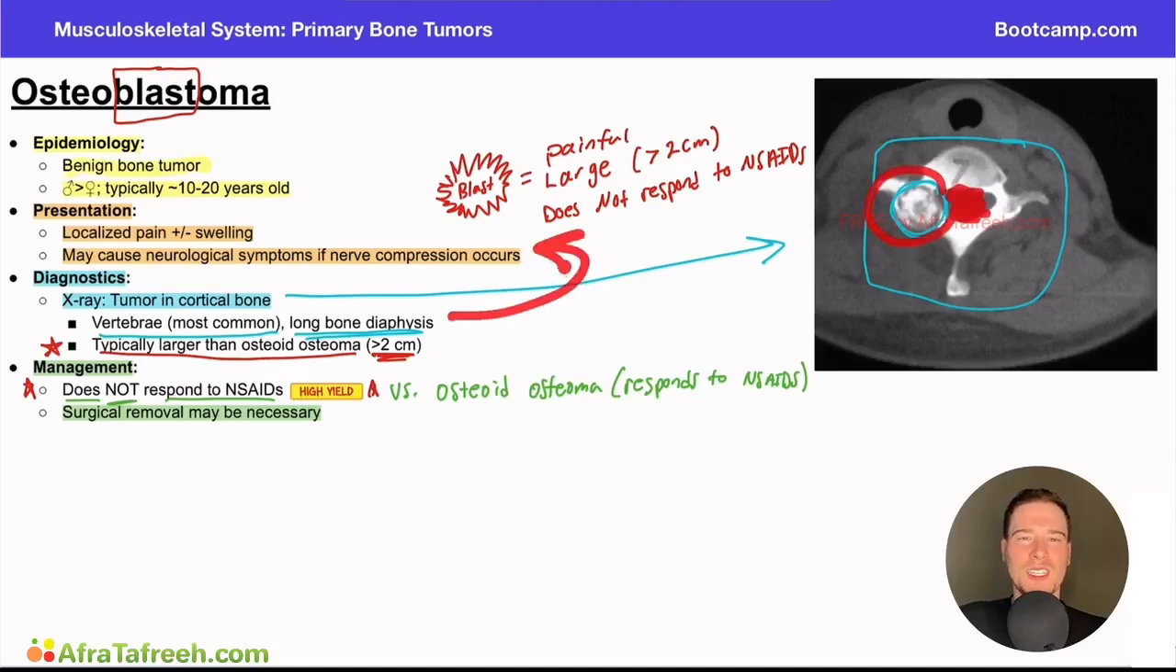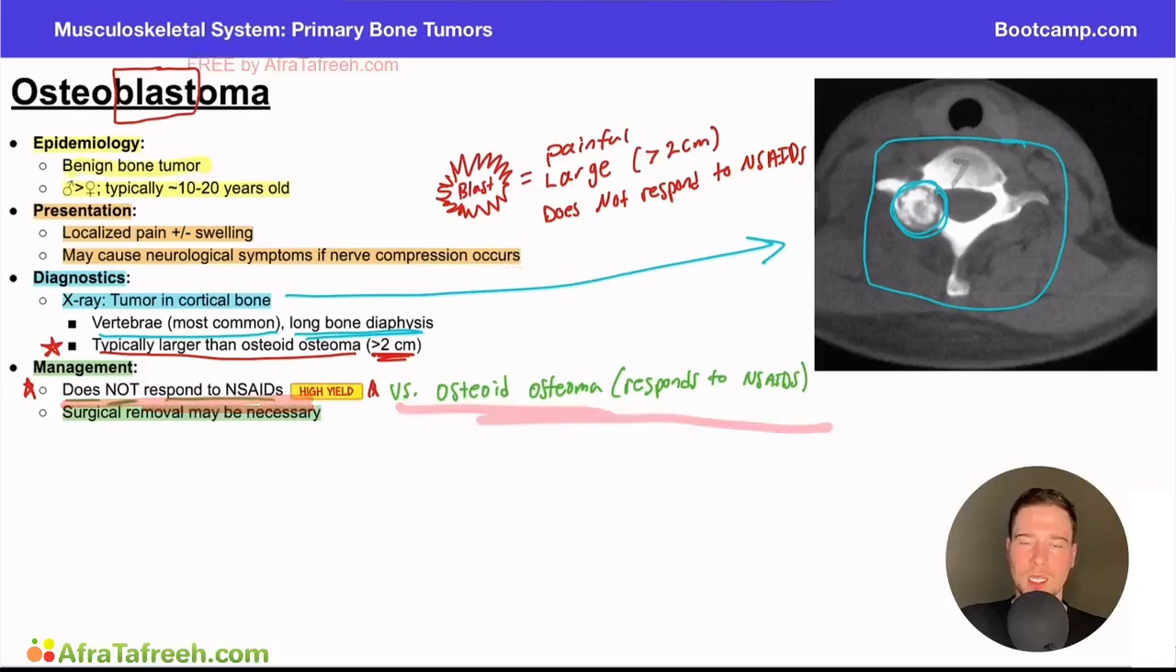So again, it kind of fits here, right? The presentation of the patient fits with the location of the tumor. When we think about management options here, key point is to differentiate that osteoblastoma does not respond to anti-inflammatories versus an osteoid osteoma, which does respond to anti-inflammatories. A memory aid I like to use is to remember the word blast and blastoma. It's painful, which we talked about here.